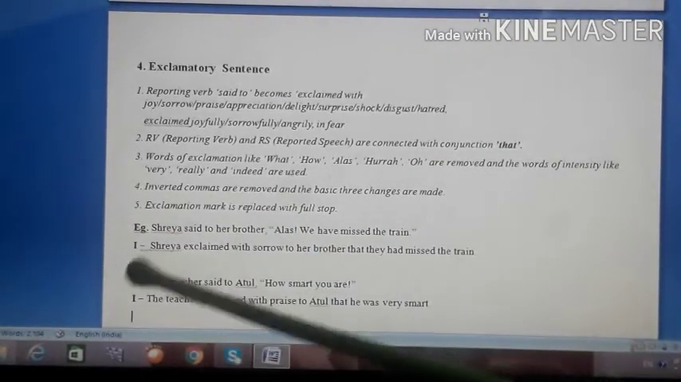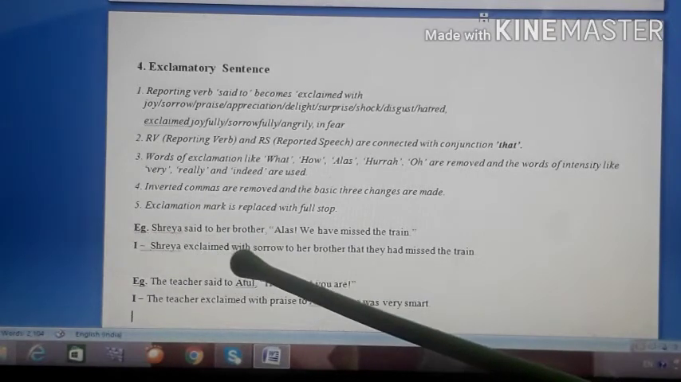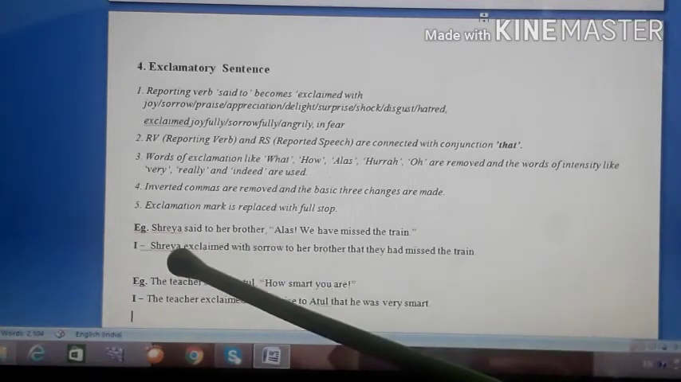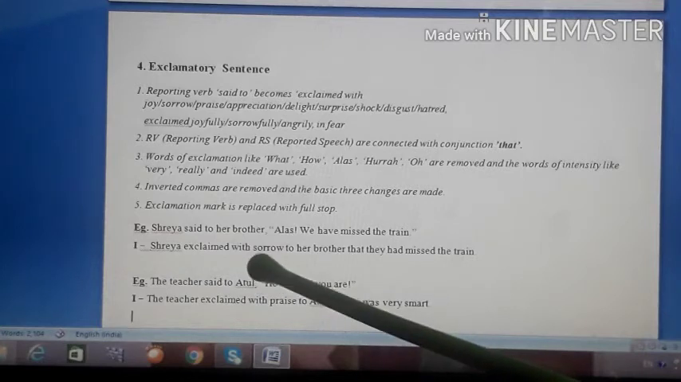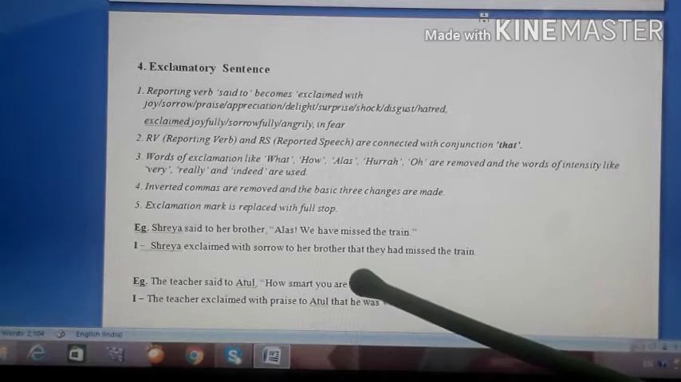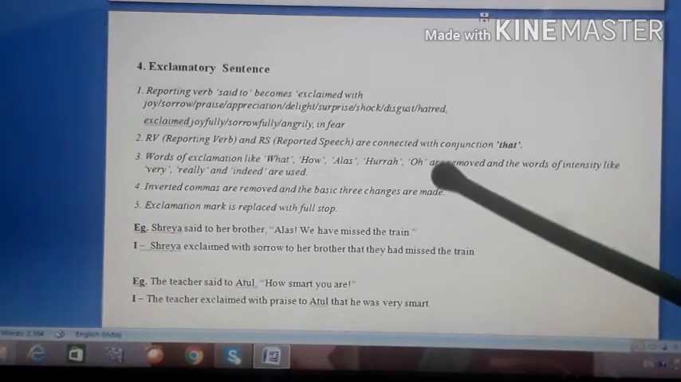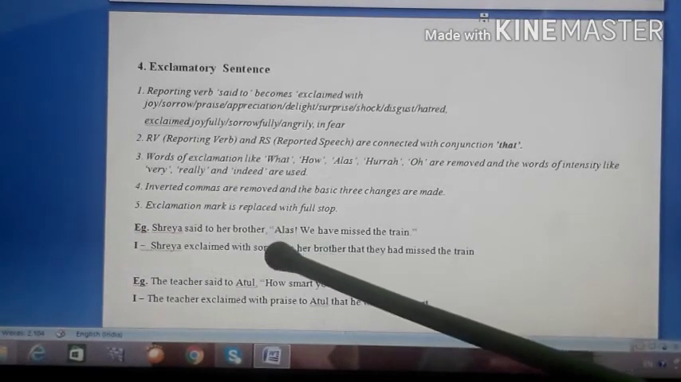First example, Shreya said to her brother. Now Shreya is female, her brother male. Alas, we have missed the train. So Shreya exclaimed with sorrow. It is a matter of sorrow that they missed the train. To her brother, that. So here the conjunction is that. Earlier I told you both the parts are connected with the conjunction that. So here we used that. Okay, that we have means they had.